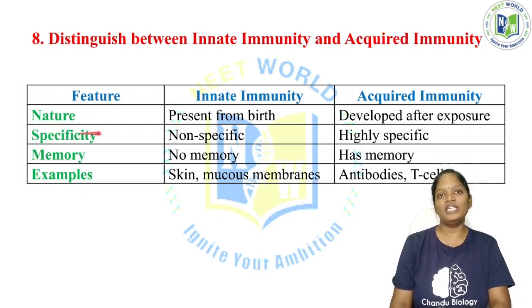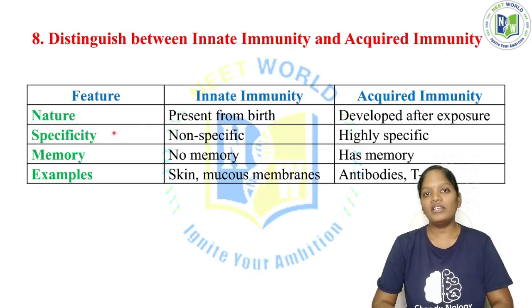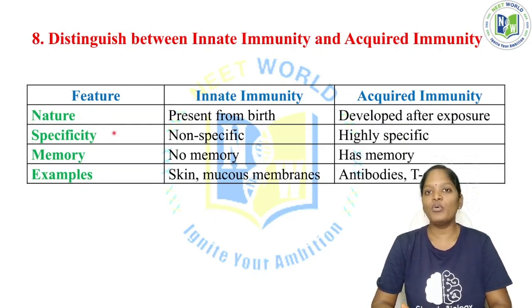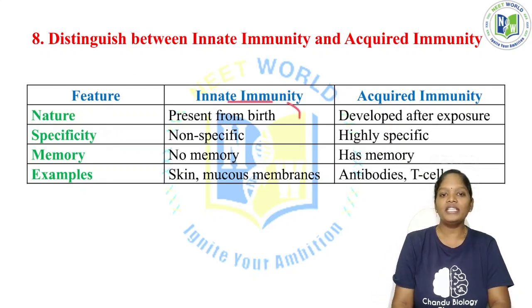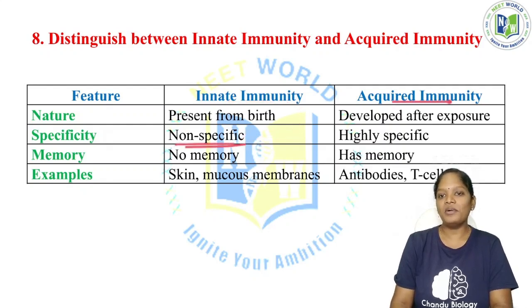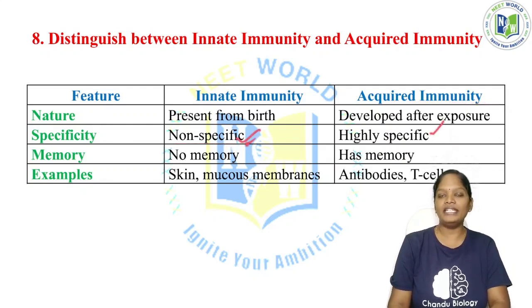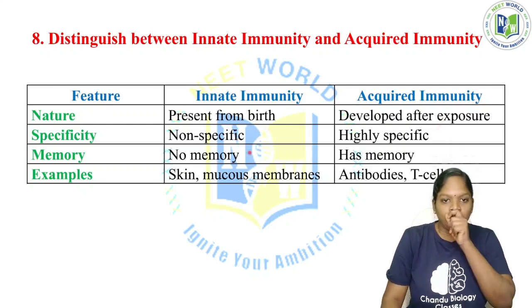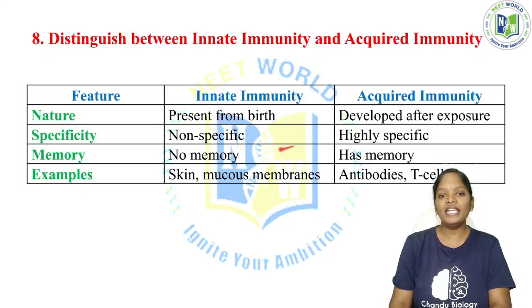Okay, and regarding specificity, when comparing innate immunity and acquired immunity, you have to know which type of immunity is more specific and which is less specific. Here, innate immunity is non-specific in nature, and acquired immunity is highly specific in nature. Now the memory cells: innate immunity has no memory, and acquired immunity has memory cells.